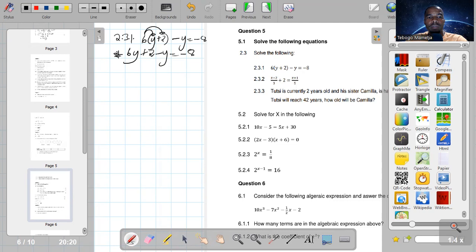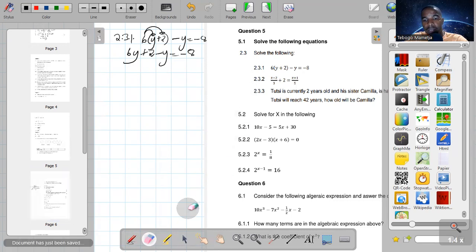Then, let me erase this. Guys, let's avoid using 2 equal signs when we solve equations, because it doesn't look nice. So now it's 6y plus 12 minus y.